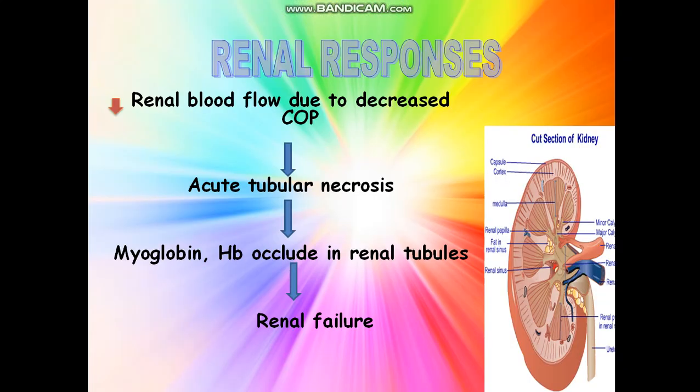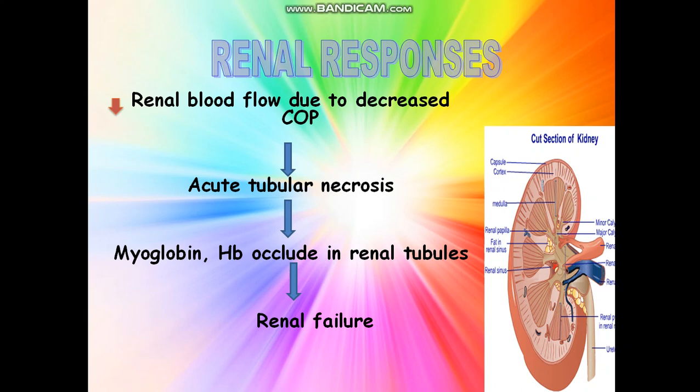Decreased renal blood flow due to decreased cardiac output. Acute tubular necrosis. Myoglobin and hemoglobin occlude the renal tubules, and hemoglobin is excreted out through the urine. So it is occluded in the renal tubules, causing renal failure. That is the last stage.